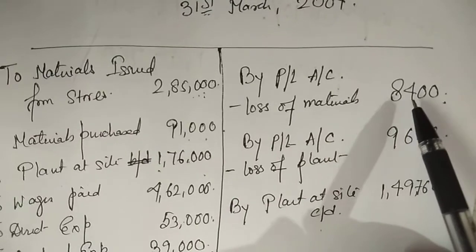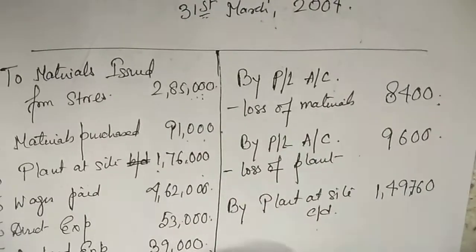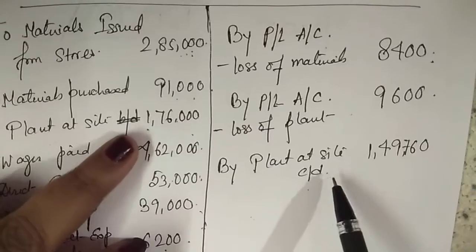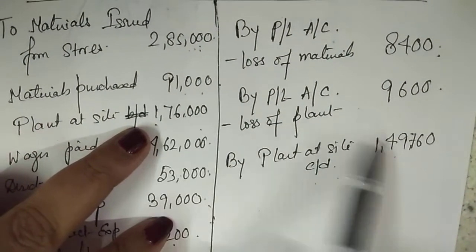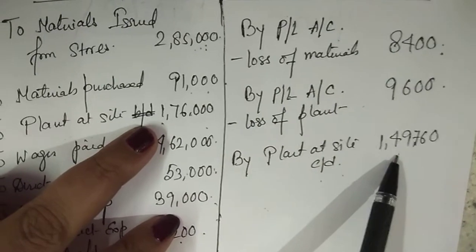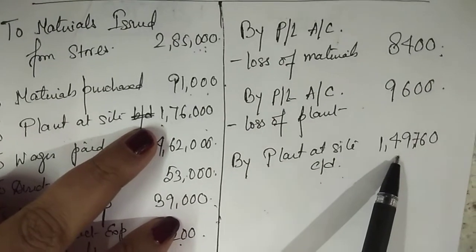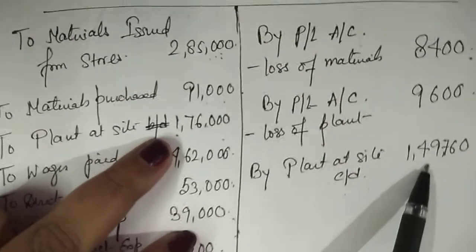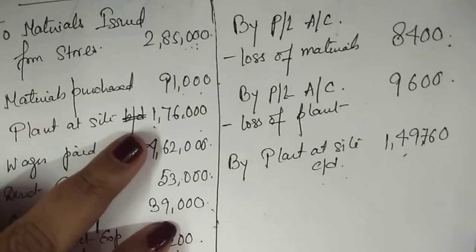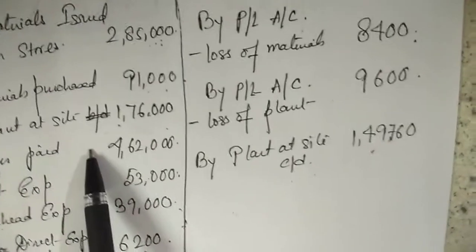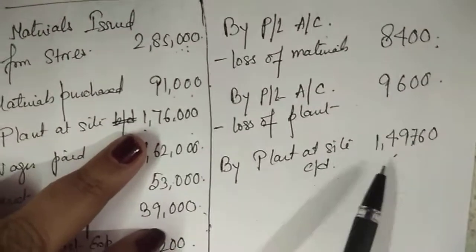Is there any loss of material that I have deducted from my total expenses? And this opening balance of plant and closing balance of plant, this difference shows how much value of the plant has been used for your contract. In many solutions you may see that they calculate only depreciation, and they don't give you the opening balance and closing balance.